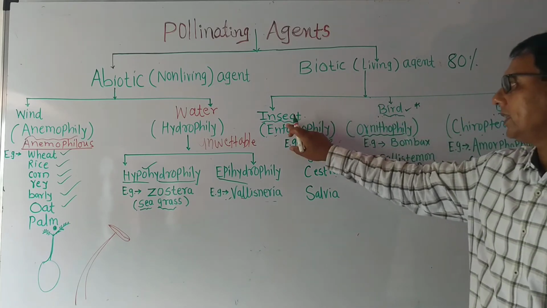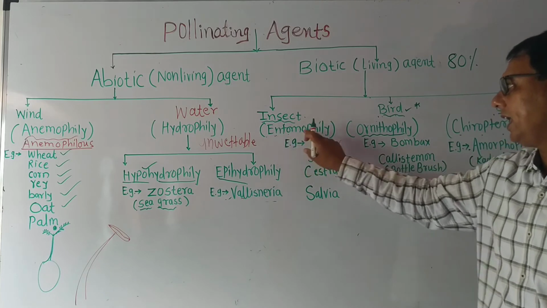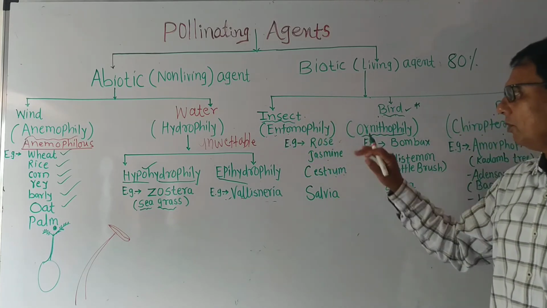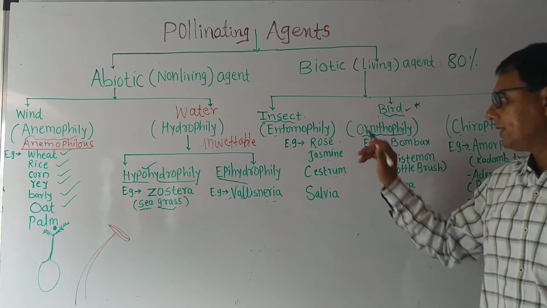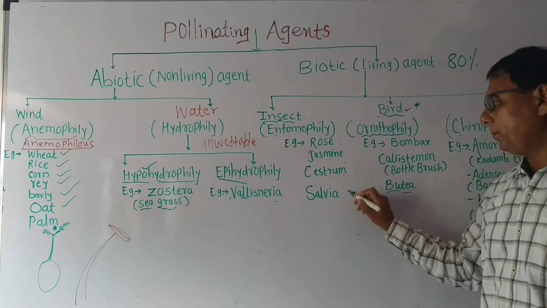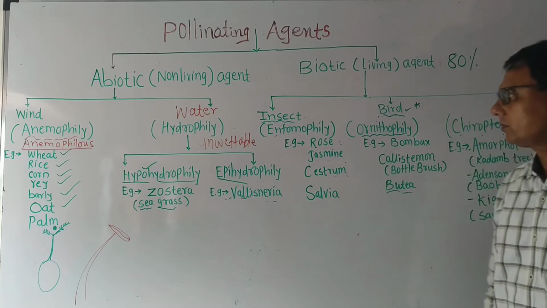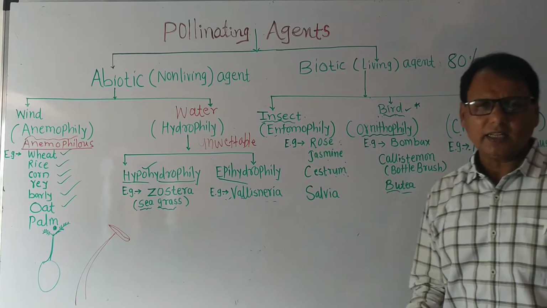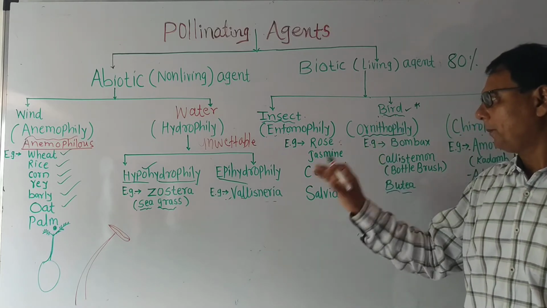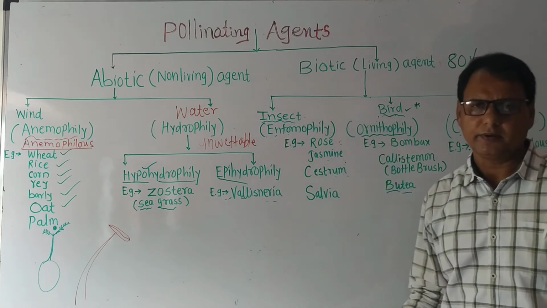Pollination that occurs by insects is called entomophily and the flower is called entomophilous. Examples are rose, jasmine, ceratum, salvia. Now what are the adaptations in the entomophilous flower?